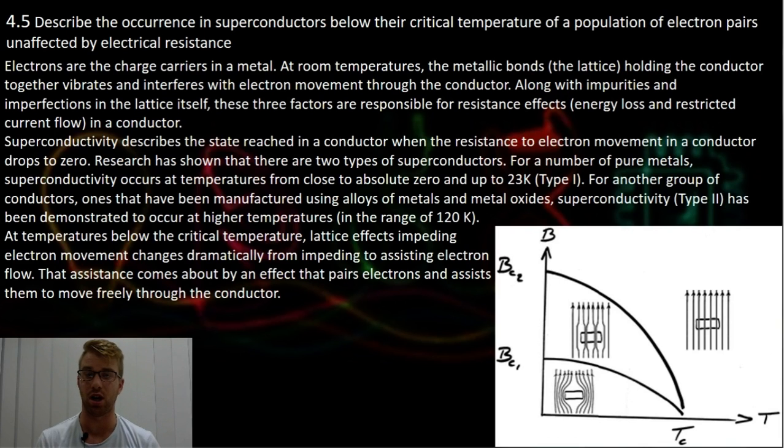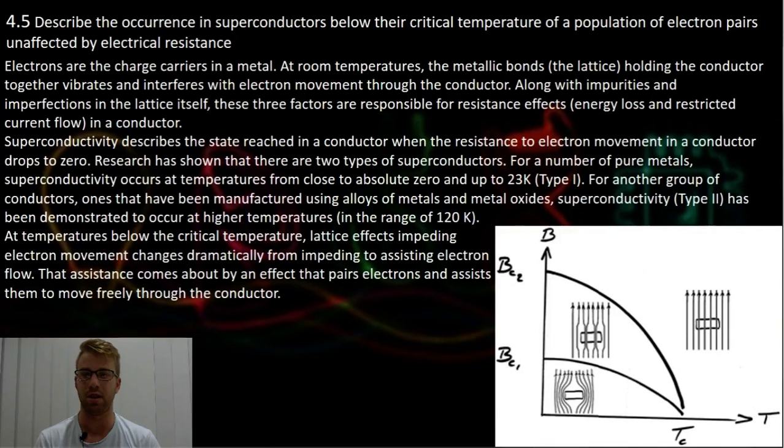Research has shown there are two types of superconductors. For a number of pure metals, superconductivity occurs at temperatures from close to absolute zero and up to 23 Kelvin. Now this is extremely cold. This is looking at minus 273 degrees. From another group of conductors, ones that have been manufactured using alloys of metals and metal oxides, superconductivity type 2 has been demonstrated at higher temperatures, in the range of 120 Kelvin, which is still quite cold. However, it's moving closer to 0 degrees.